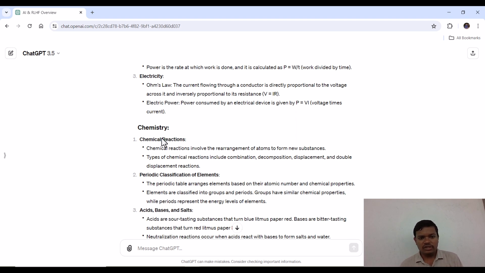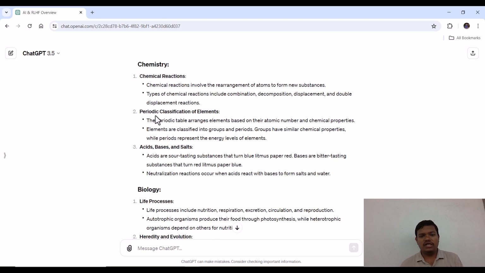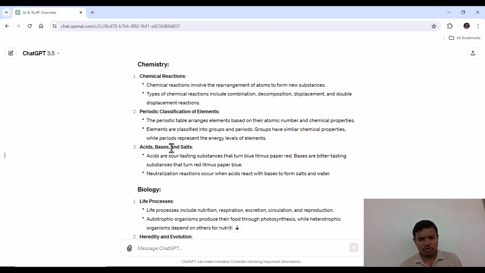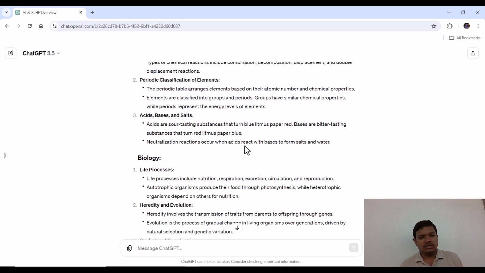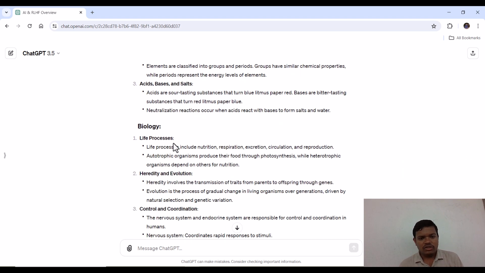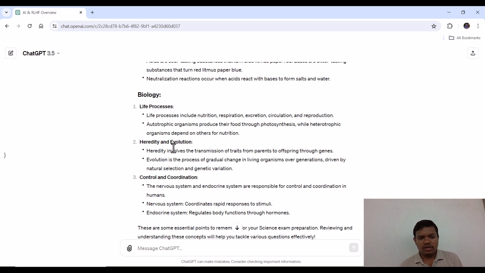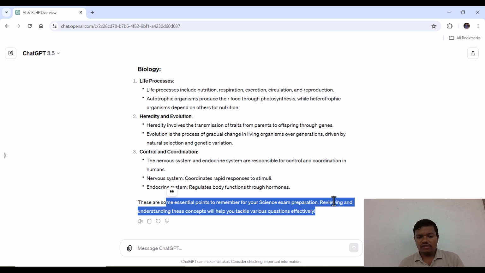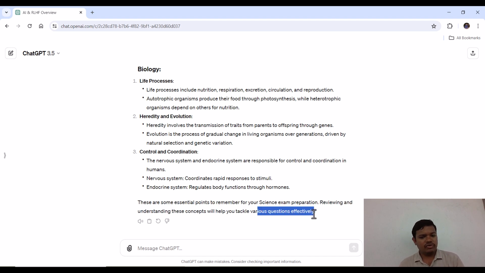Then in chemistry, important points to note are chemical reactions, periodic classification of elements, a few atomic numbers, chemical properties, different acids, bases and salts, and what pH is. And then in biology, how life processes work, heredity and evolution, control and coordination. So these are some essential points to remember for your science exam preparation, and there can be any number of questions.